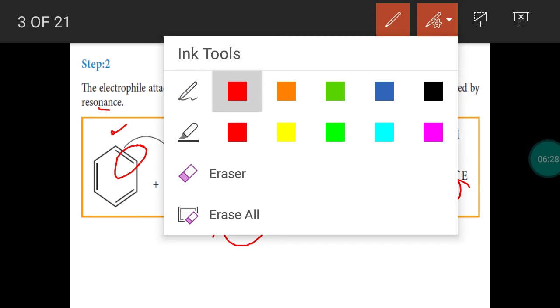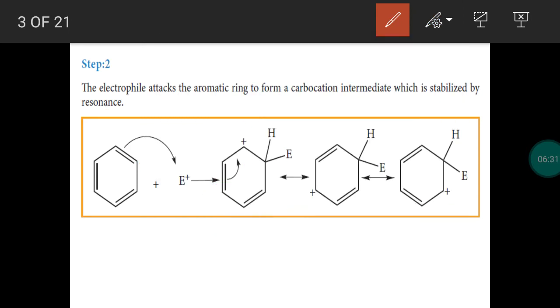Okay. So second step, pi electron is utilized to make a covalent bond between the benzene ring and the electrophile. One carbon becomes a cation. It is electron deficient, so this is a carbocation intermediate. Due to the delocalization of pi electron, it is stabilized by resonance. We get canonical structures.